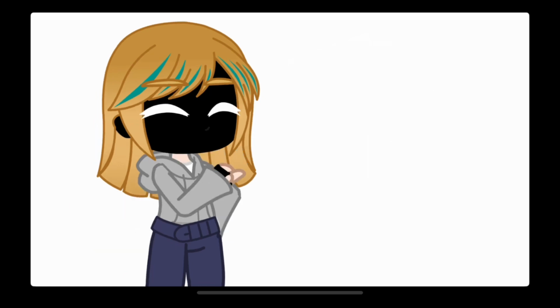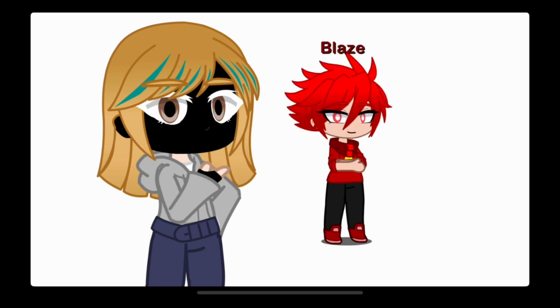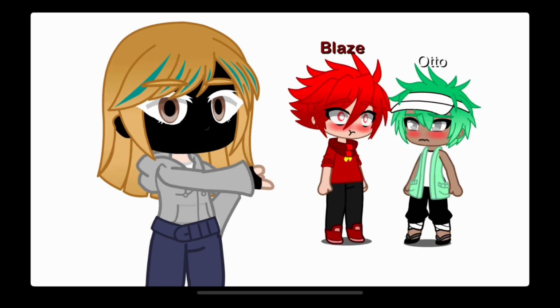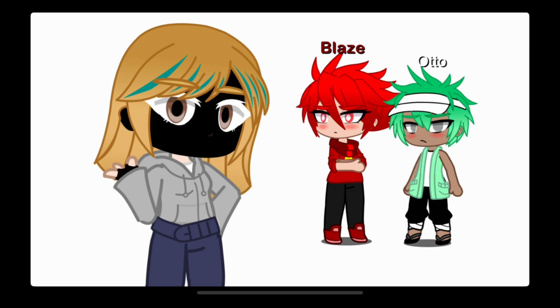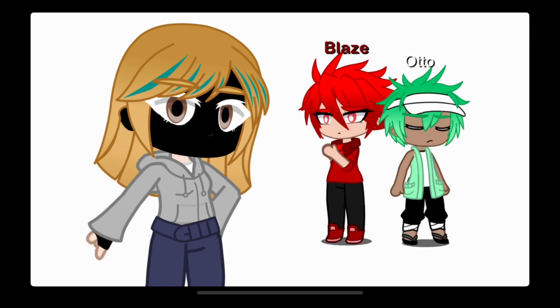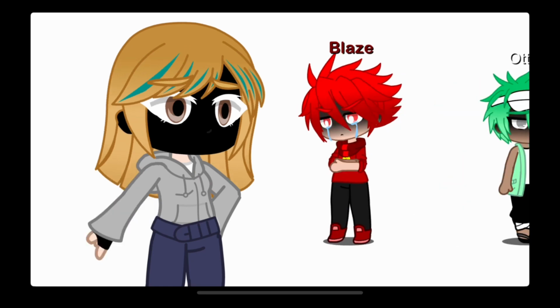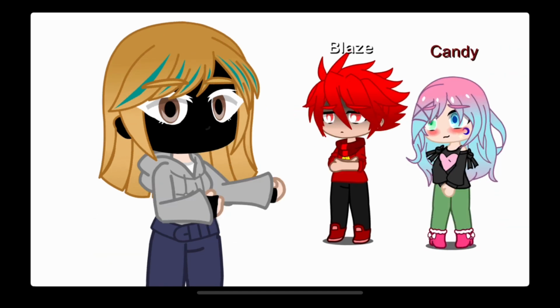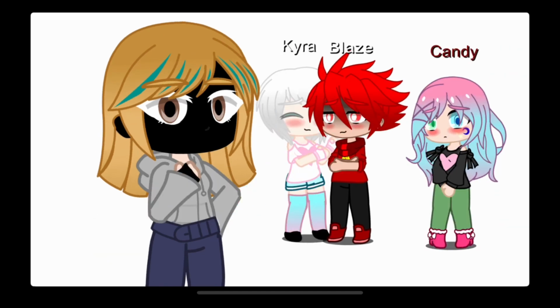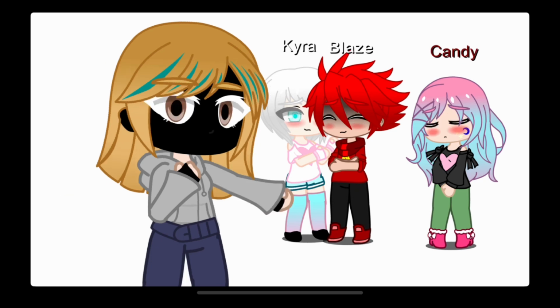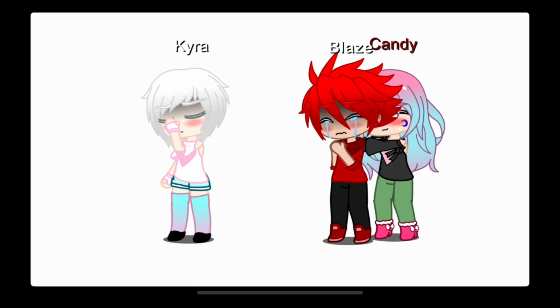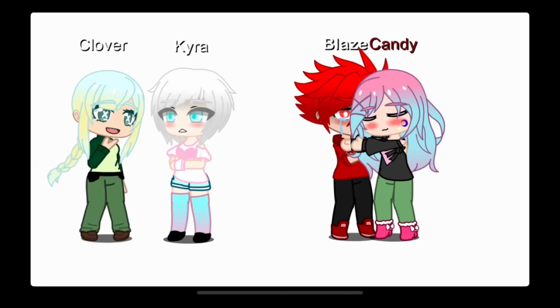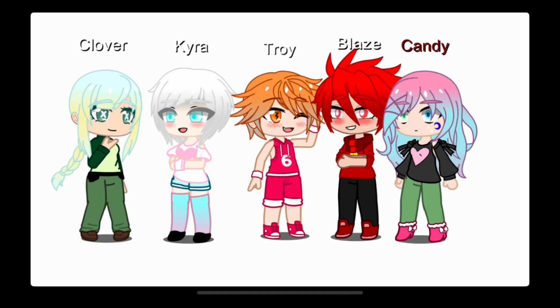Okay, now I have my storyline. For my story, Blaze, my main character, starts off with Otto. However, as time goes on, Blaze and Otto grow apart and eventually break up. While this is happening, Candy falls for Blaze, while Blaze gets together on an off-again relationship with Kyra. Eventually, Kyra goes off on her own and meets Clover in the process, and Blaze meets and falls for Troy.